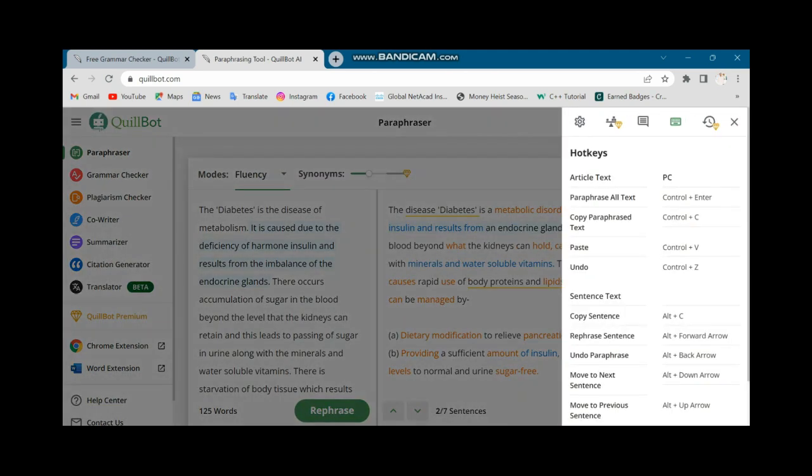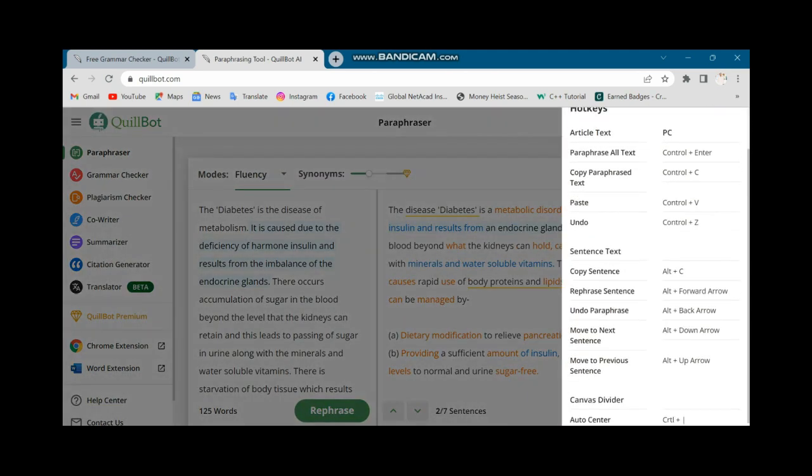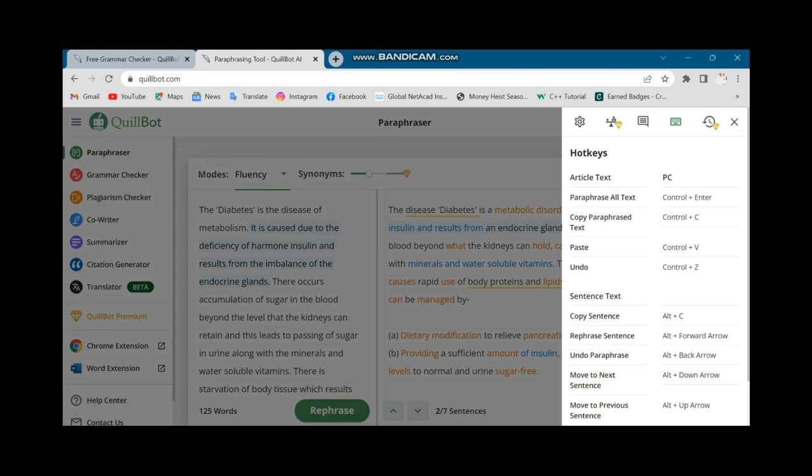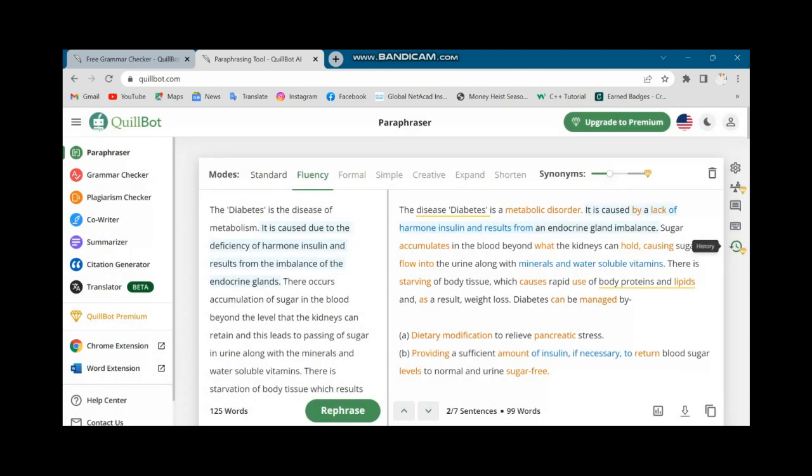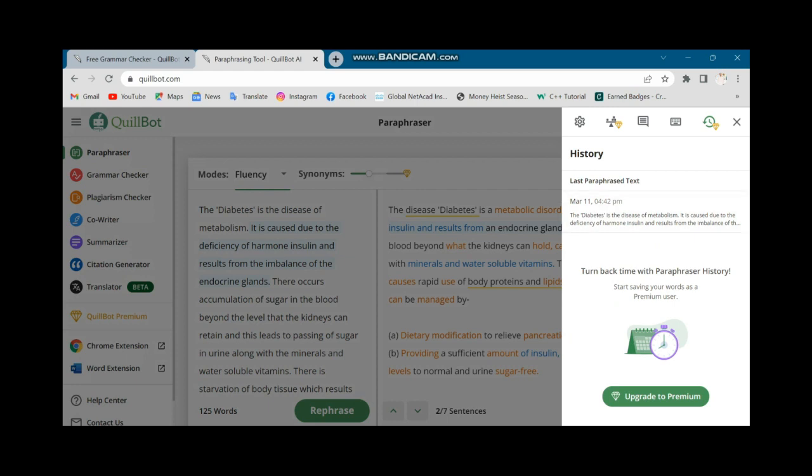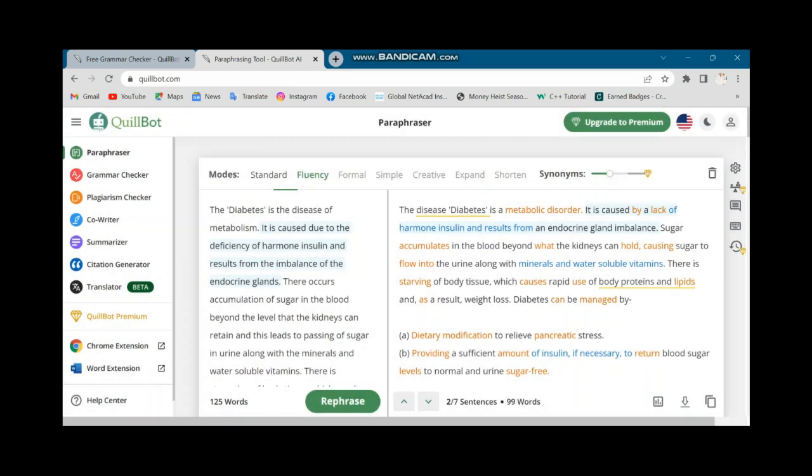These are hotkeys, like shortcut keys. These are similar to the Microsoft hotkeys, but we can use them in QuillBot. And this is the word history checker. We can check the history of what we have copied before. It's a kind of clipboard, where our copied data remains.